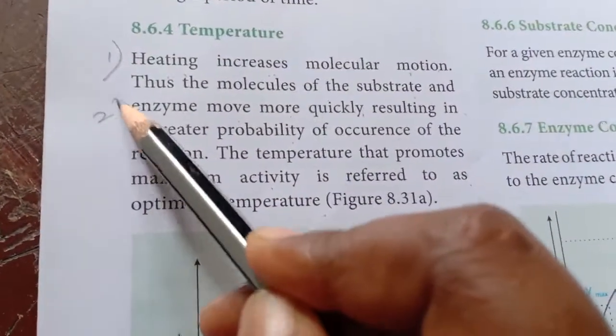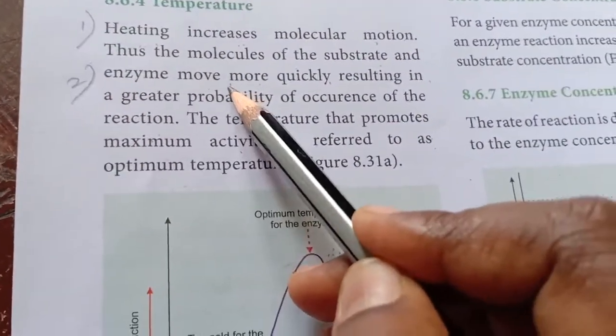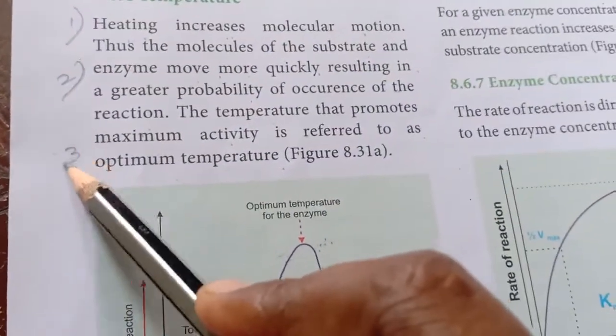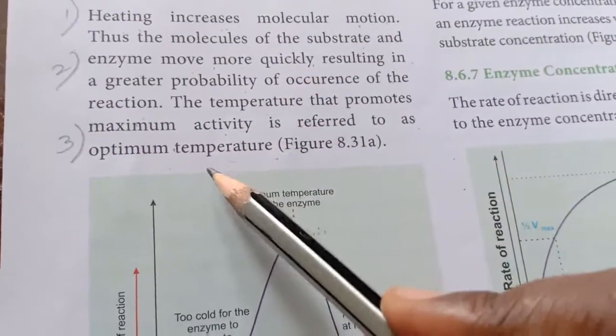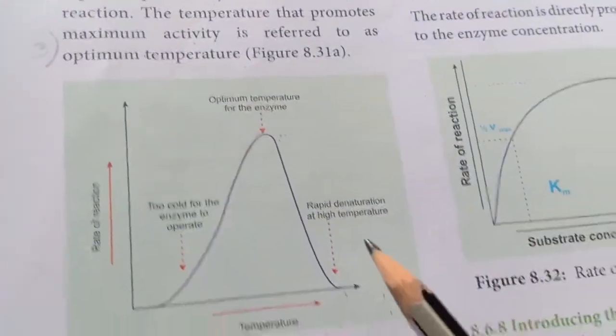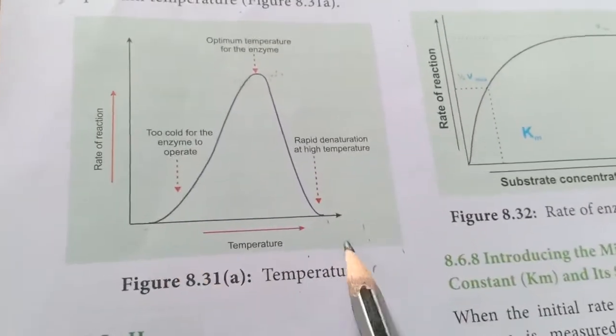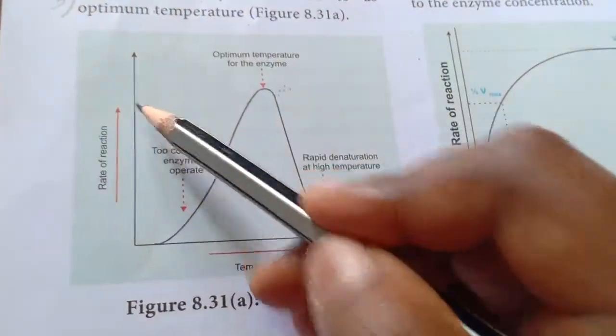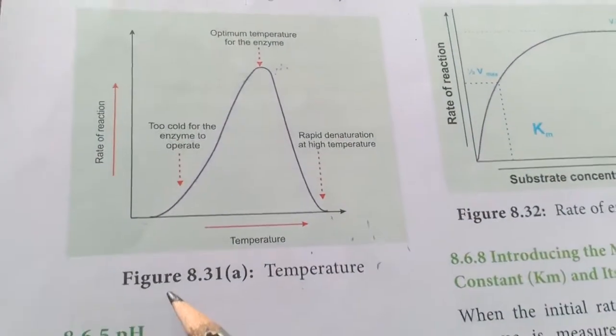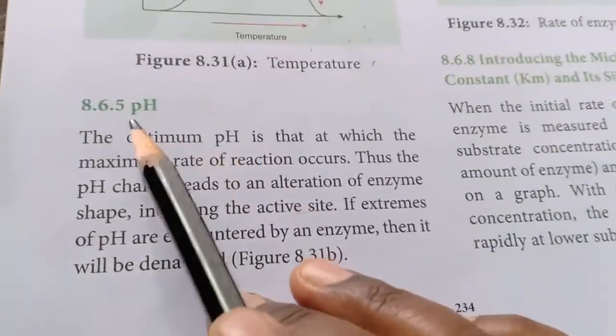At high temperature, what happens to the molecules? They move quickly, and the temperature at which the molecules move quickly is called the optimum temperature, and you will have to draw the diagram for that, taking temperature on one side and rate of reaction on the other side. Is it clear? Okay, second point is pH.